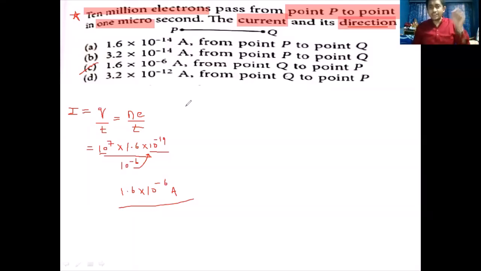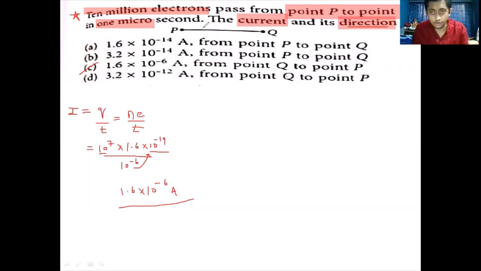So the conventional direction of current will always be opposite to the direction of the flow of electrons. Whichever direction the electrons flow, the conventional current, which we have considered positive, will flow in the opposite direction.